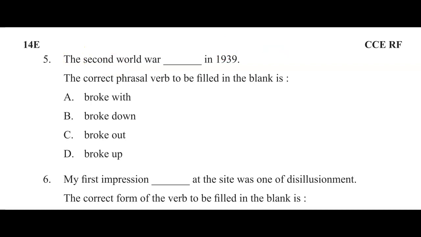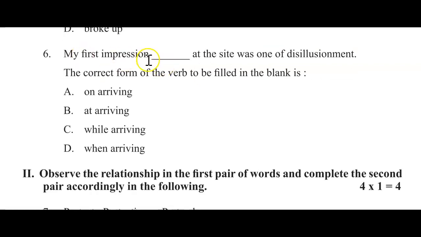Okay. Next, question number 6. My first impression dash at the sight was one of disillusionment. Okay, disillusionment. The correct form of the verb to be filled in this, out of these 4 options, you have to fill which is the correct one.